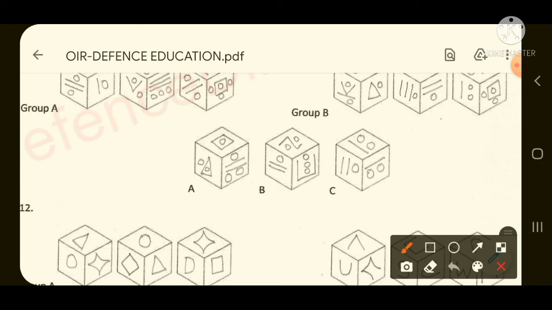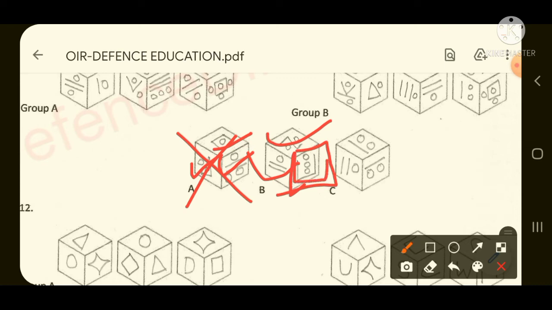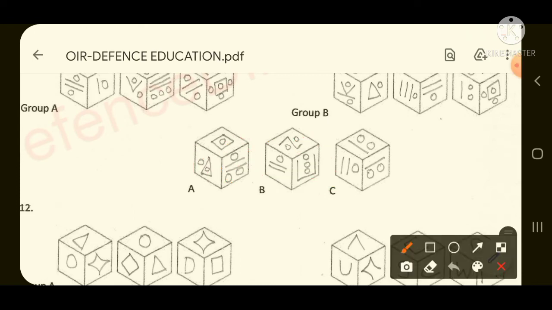If you look at option A, then here 4 lines, 1 circle, 3 lines, 2 circles, 2 lines, 3 circles. So this is not our answer. 3 lines, 2 circles, 2 lines, 1 circle. And if you look at this face of the cube, 3 lines, 3 circles. 3 lines, 3 circles, that is the number of lines is equal to the number of circles. So option B is the required answer for this question because it is matching with group A kind of thing.